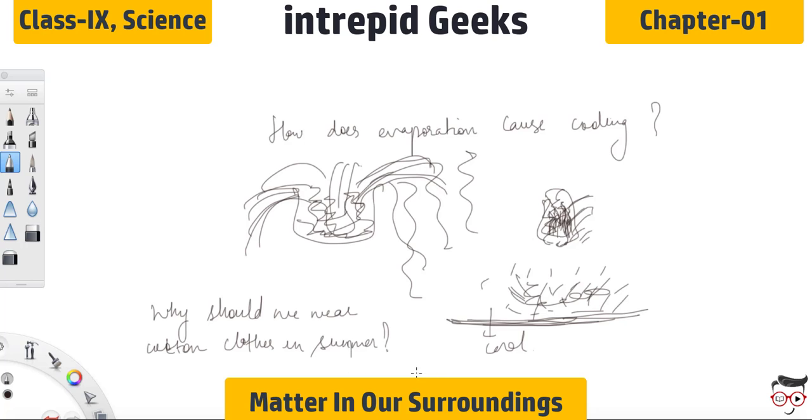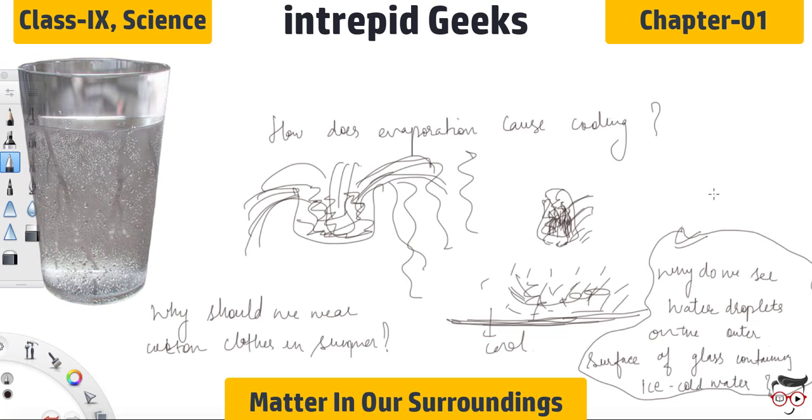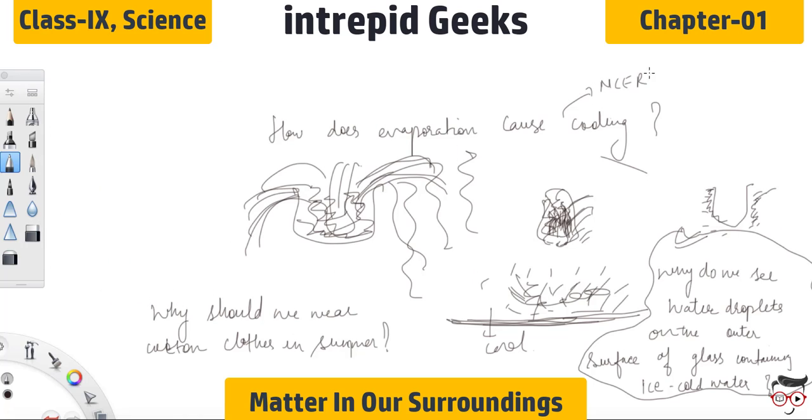This is a question for you. Why should we wear cotton clothes in summer? There is another question also. Why do we see water droplets on the outer surface of a glass containing ice cold water? You must have noticed it. If you pour some amount of ice cold water in a glass, you will see some water droplets outside the glass. Why do you see those water droplets? I want you to answer all these questions. I want you to study how evaporation causes cooling from NCERT in detail.